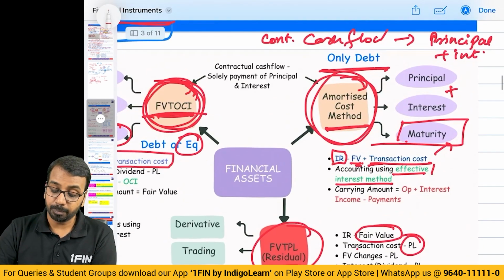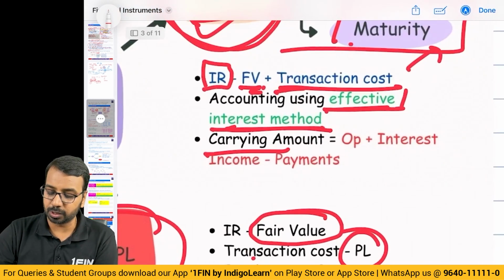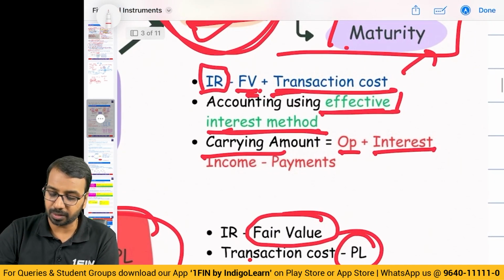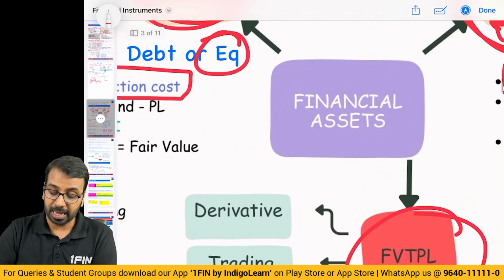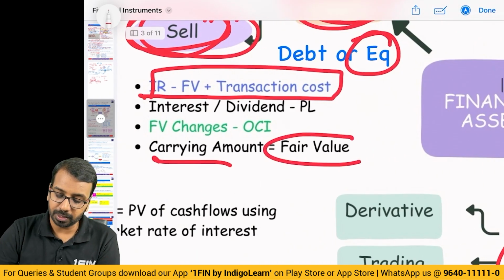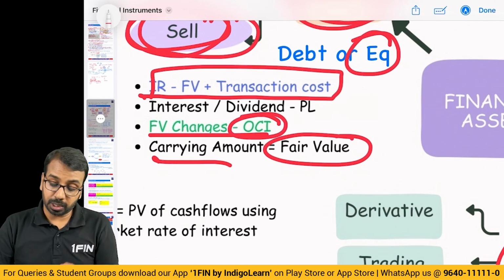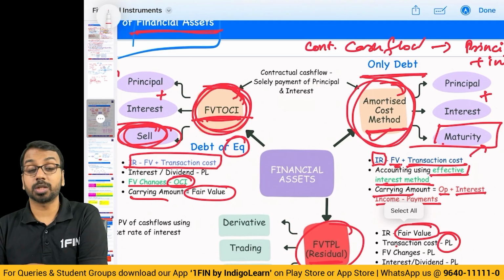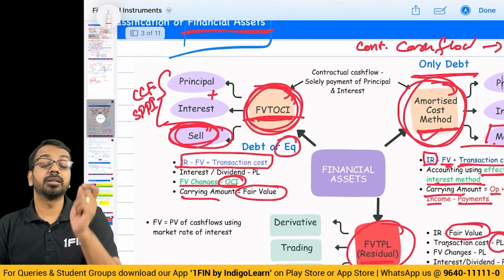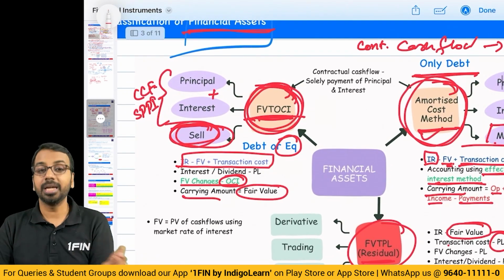Now, for amortized cost method, every year you will account for interest using the effective interest method, and carrying amount is nothing but opening balance plus interest income minus payments, whatever you have received. And here, carrying amount will be fair value. Fair value changes will be taken to OCI. Now, one thing you have to keep in mind is that in the calculation of interest for both amortized cost method and FVTOCI, the table will be same. The table will not be different.